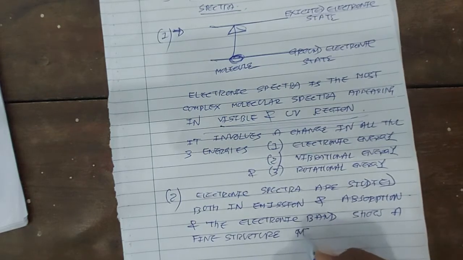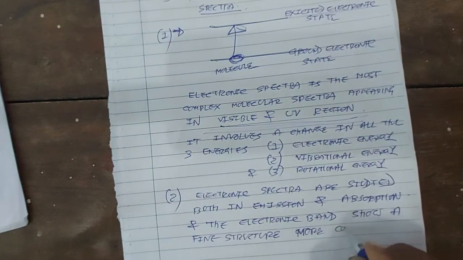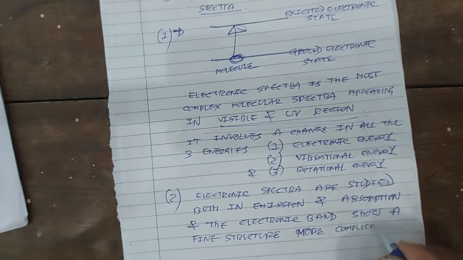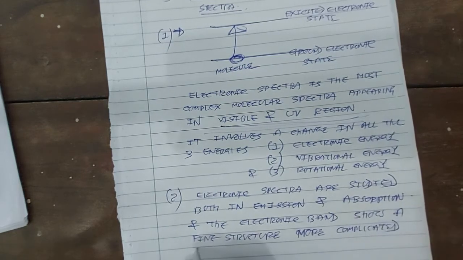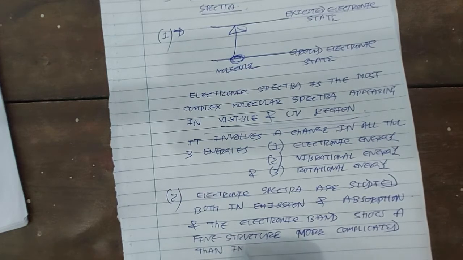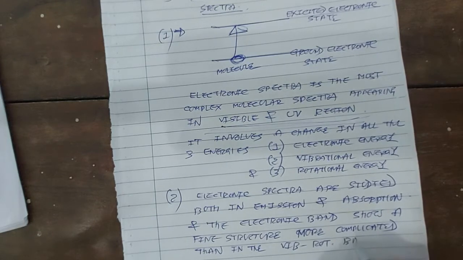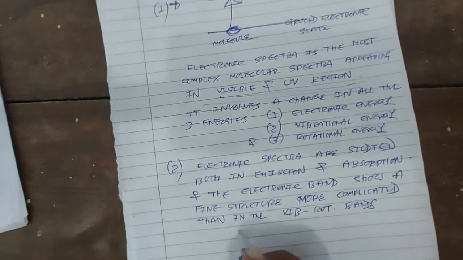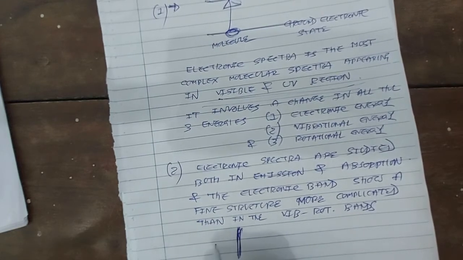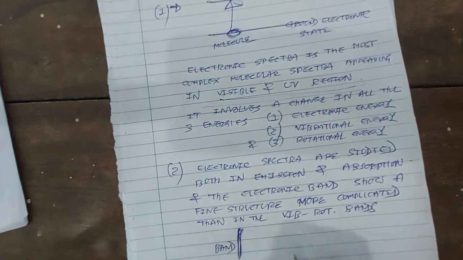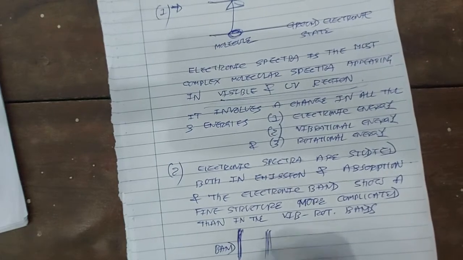More complicated than in the vibrational rotational band. What do you mean by fine structure? Fine structure means a single band is made up of several closed lines.